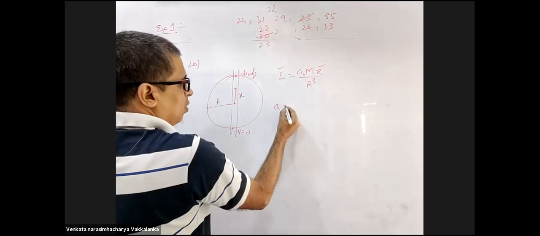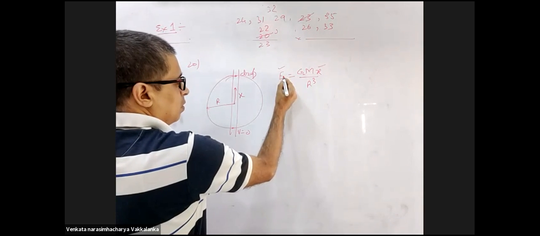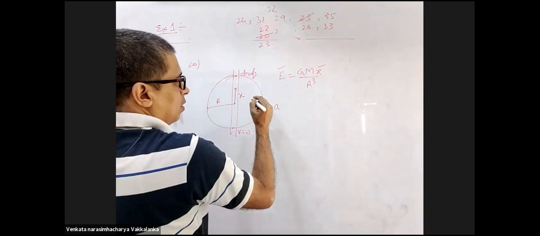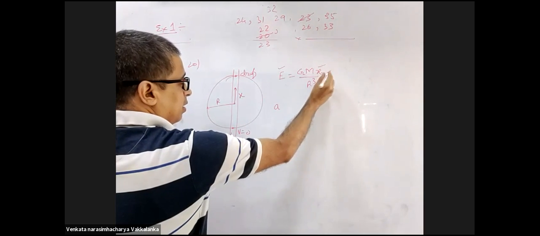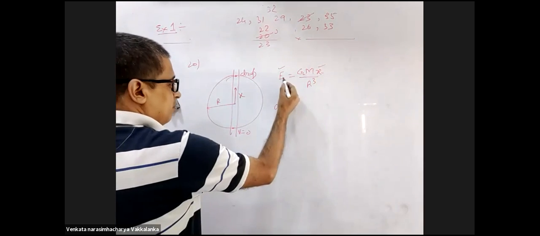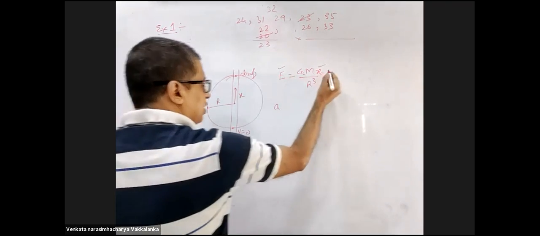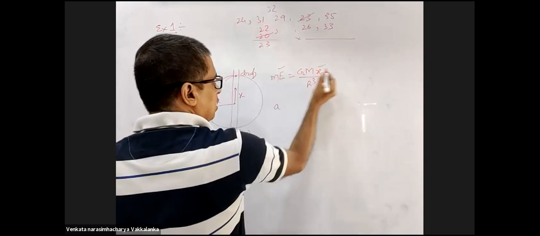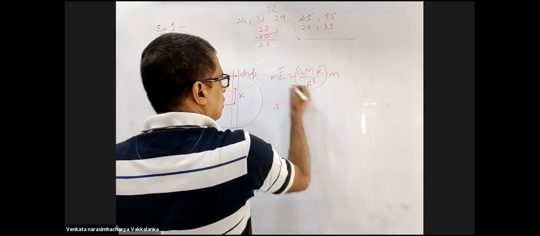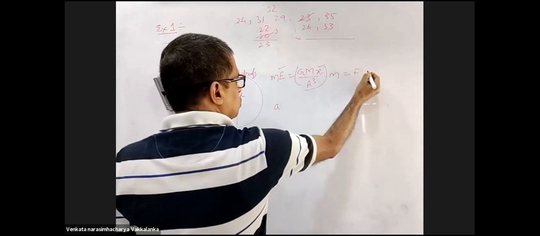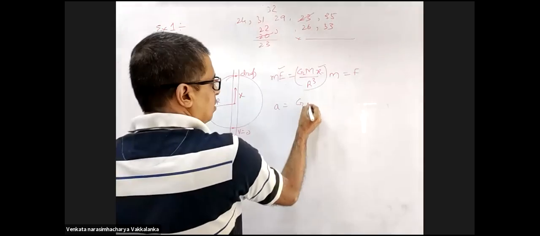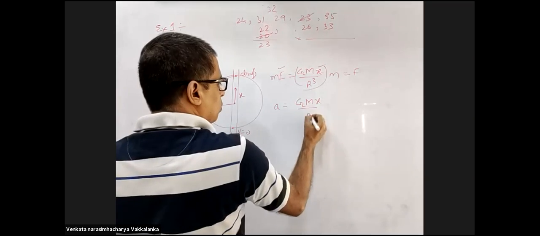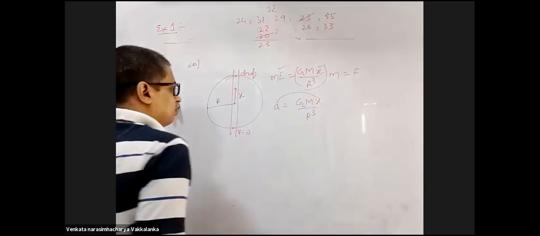Field and acceleration will always be the same value. Force is m into field, which is this into m. Now equate this force to mass into acceleration. Acceleration will be GMx upon R cube. So acceleration is directly proportional to x.